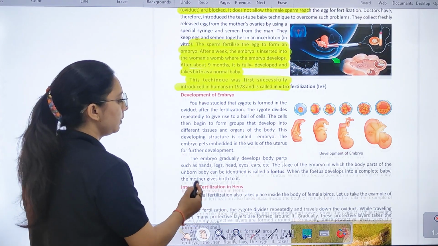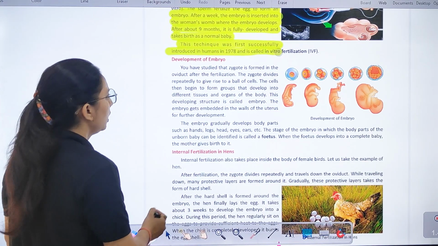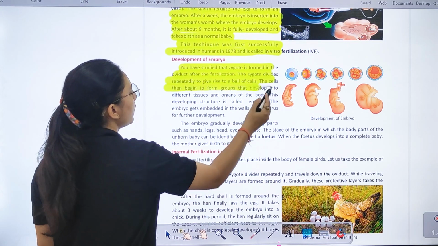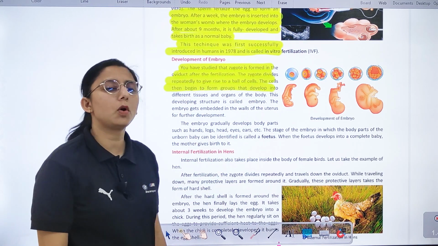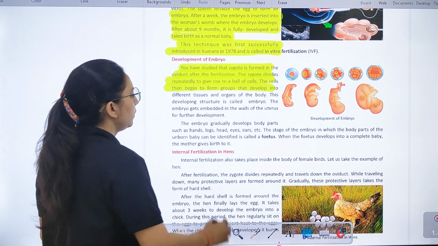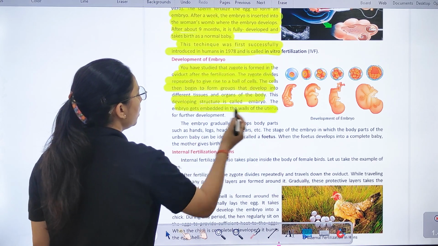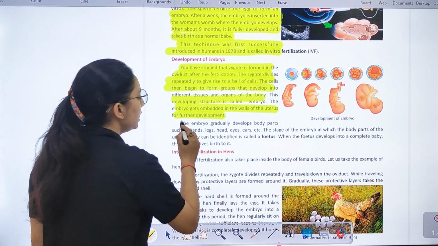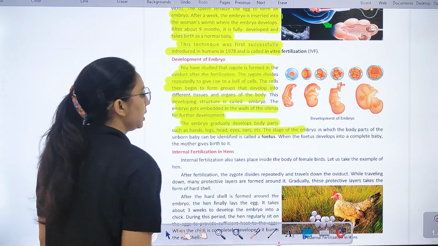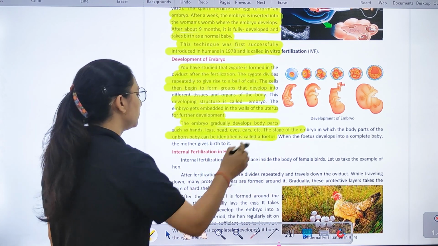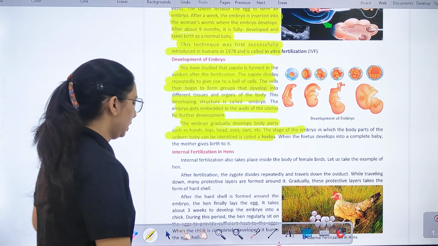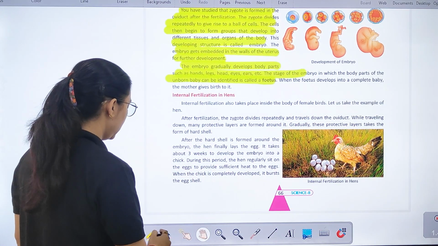Now, development of embryo. So, you have studied that zygote is formed in the oviduct after fertilization. Zygote divides repeatedly. जिससे क्या होता है? Rise of ball of cells. Right? So we can say that the developing structure is called embryo, and the embryo gets embedded in the walls of the uterus for further development. Right? Embryo gradually develops body parts. The stage of embryo in which body parts of the unborn baby are identified, उसको क्या बोला जाता है? Fetus बोला जाता है.